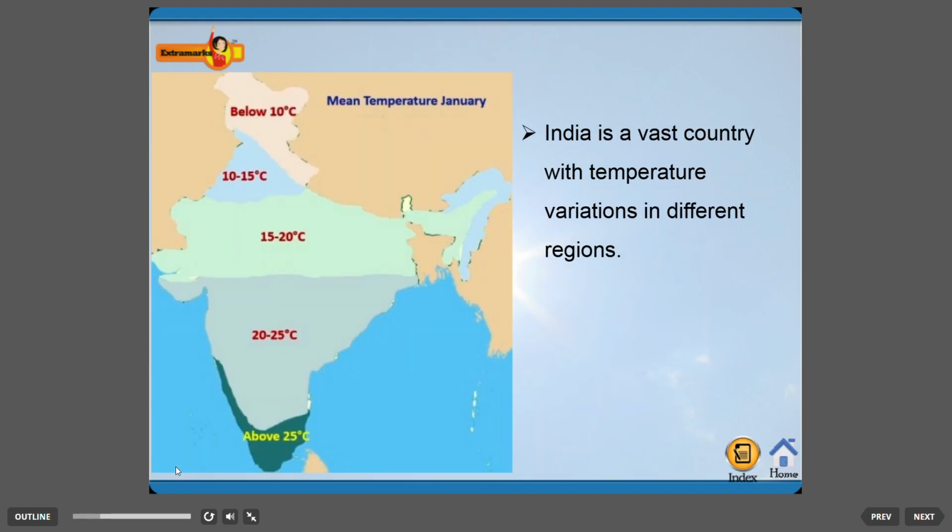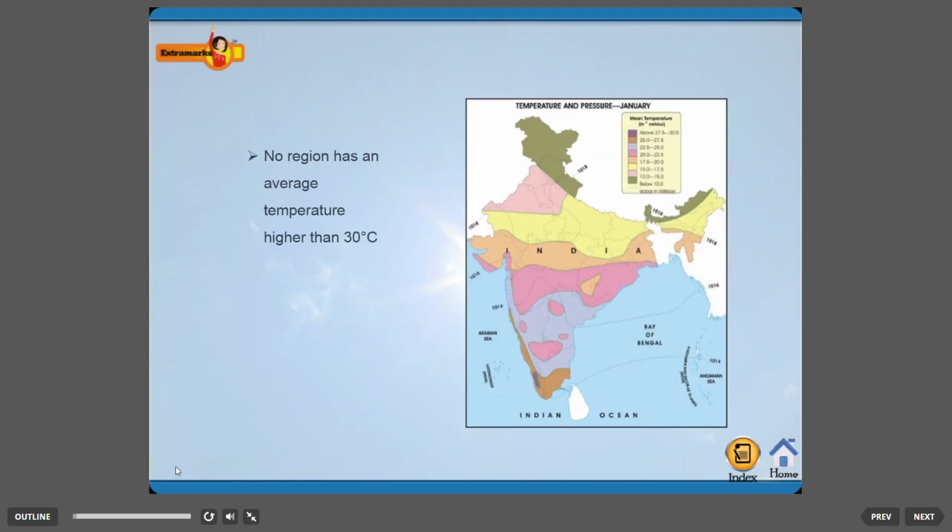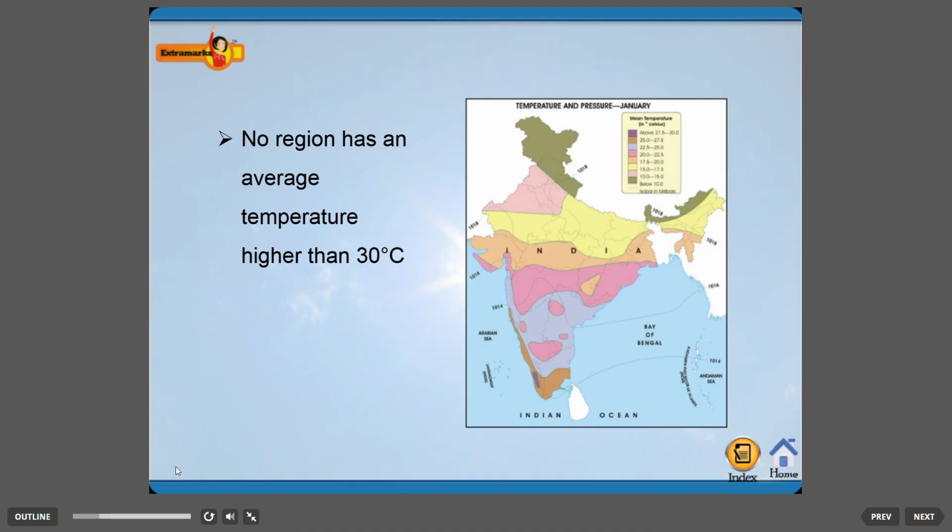India is a vast country with temperature variations in different regions. To find out the hotness and coldness of a place, a temperature map can be used. Look at the map and find out which part of India usually has the highest average temperature in January. No region has an average temperature higher than 30 degrees Celsius. Northern India is cooler than southern India.